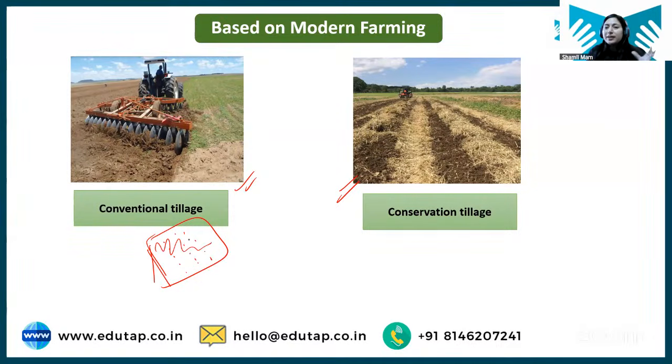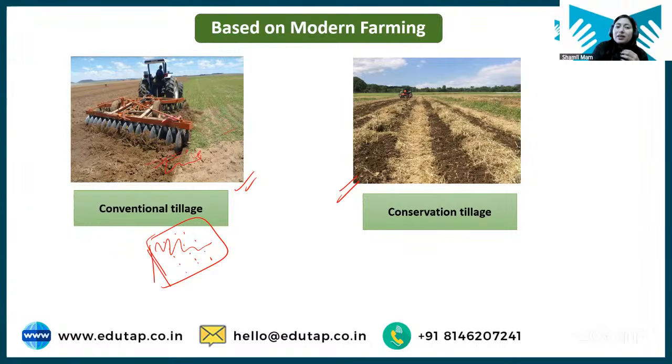We are exposing the entire field. Now when we do such a thing, what will happen? It will lead to soil erosion, because the entire field is exposed, right? Second, the microbiome, all the microorganisms that are present here, get disturbed, and it takes time to restore that microbiome.